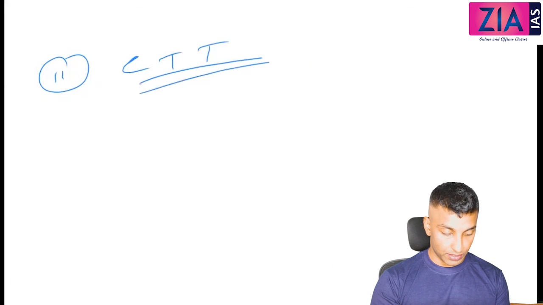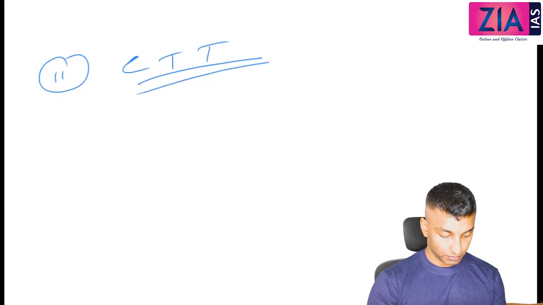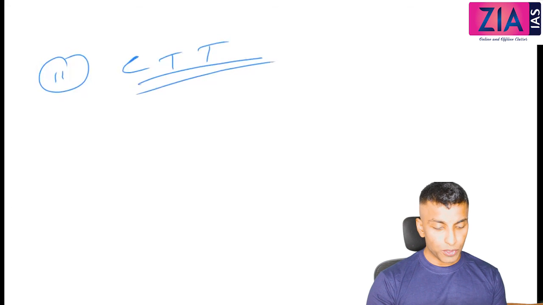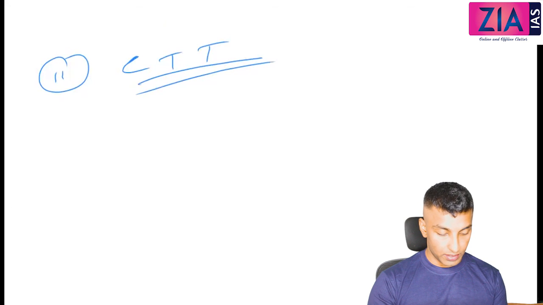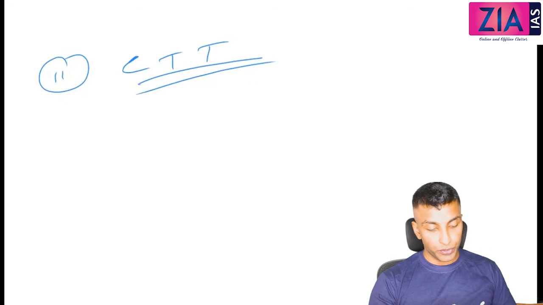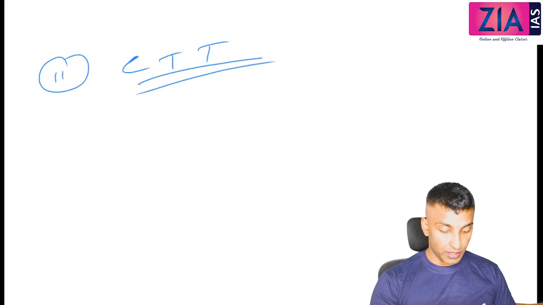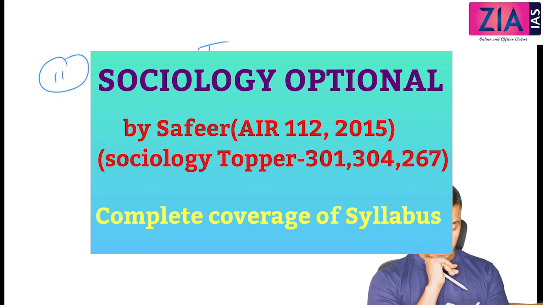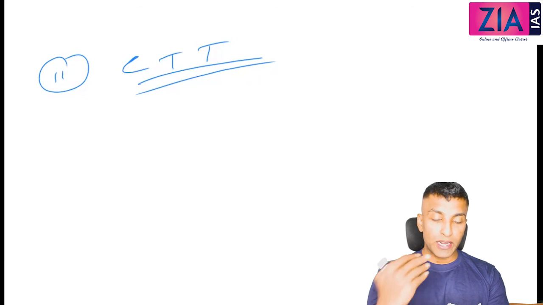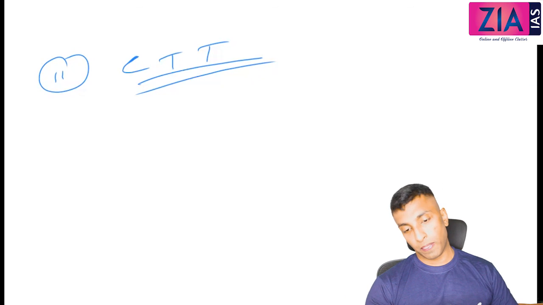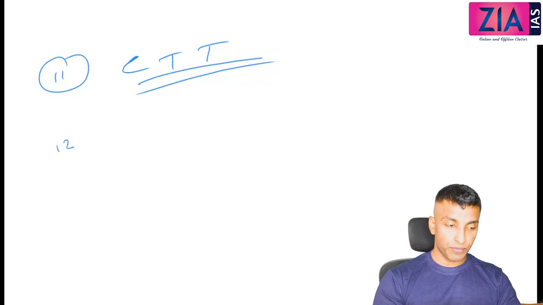Next, 11, commodities transaction tax. CTT, commodities transaction tax. It is imposed on futures trading in commodities. So it is not imposed on goods and services, but on speculation of goods and services.